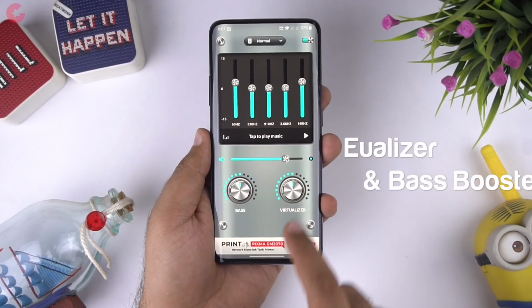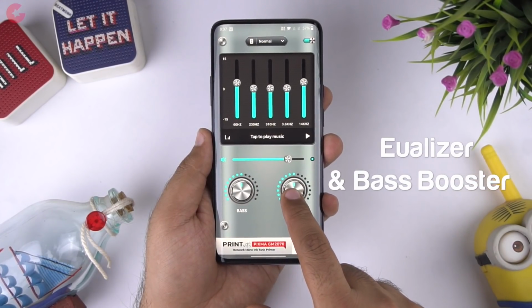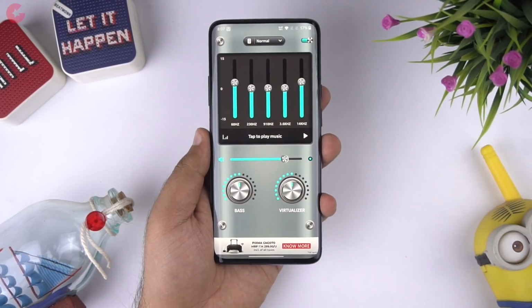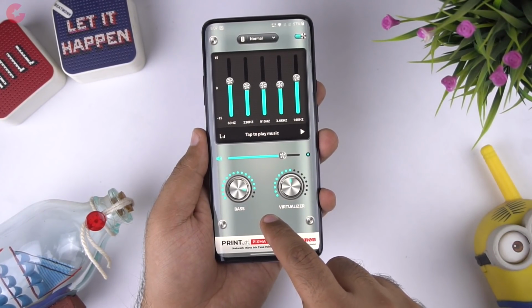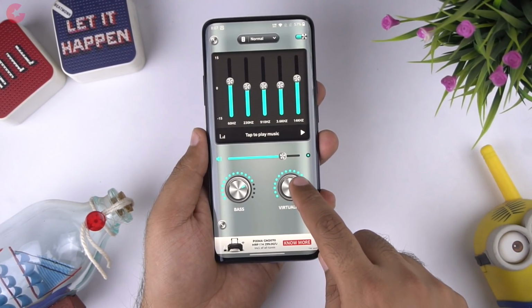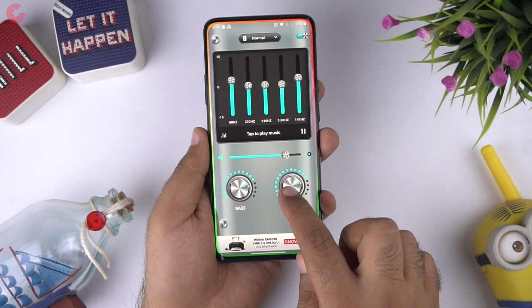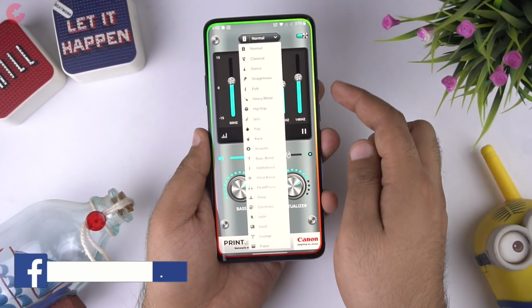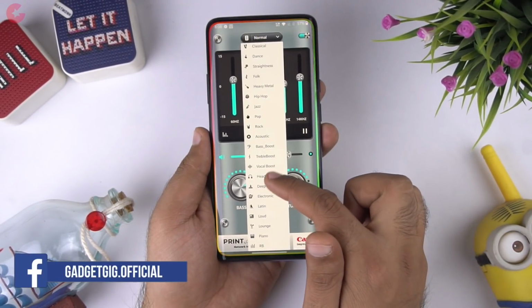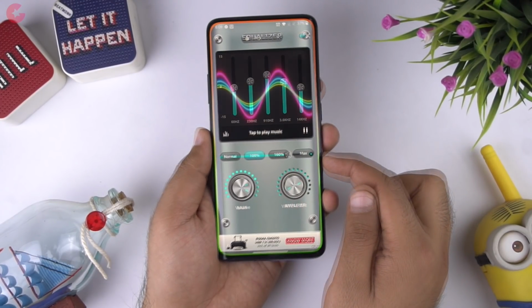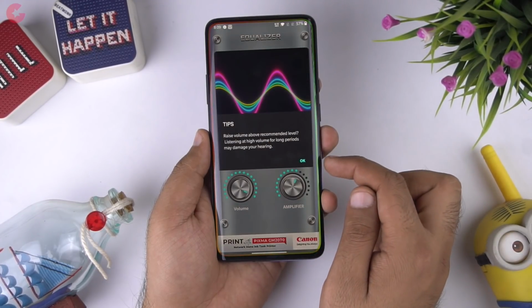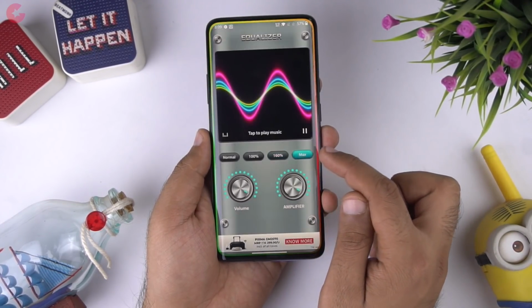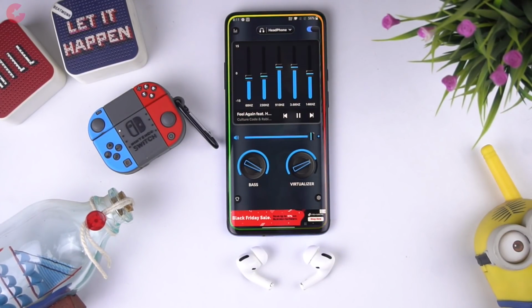Next app we have in the list is the Equalizer and Bass Booster. We have showcased an Equalizer app last month which was good, and now this month we have an even better app which not only has an equalizer but also a volume and a bass booster. So in this app you have a 5-band equalizer, and you can also choose from the 22 plus preset equalizer options. And as mentioned earlier, you get the bass booster, and there is also a volume booster here which works flawlessly. So if you're looking for an all-rounder equalizer for your Android phone, then we highly recommend you to check out this app.